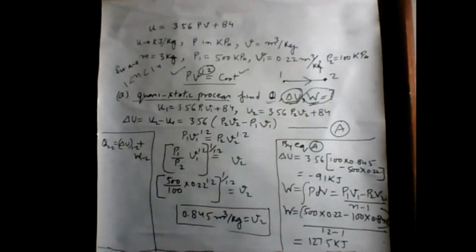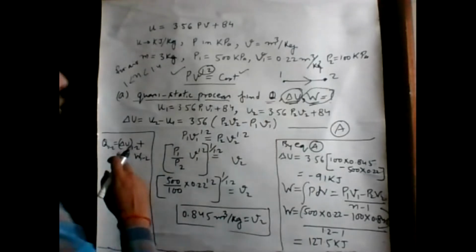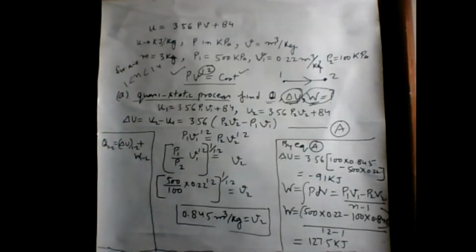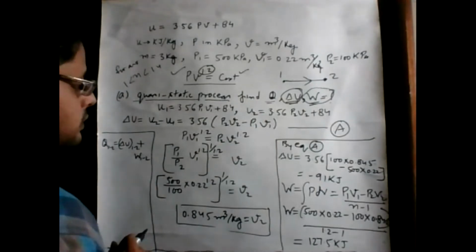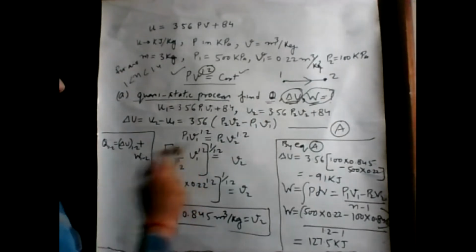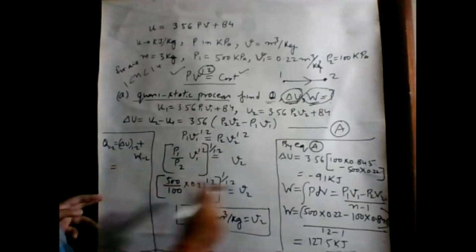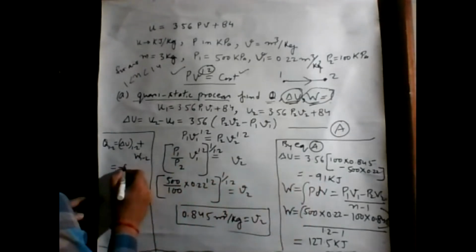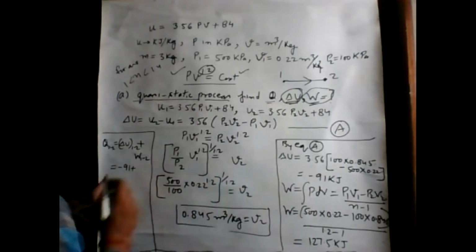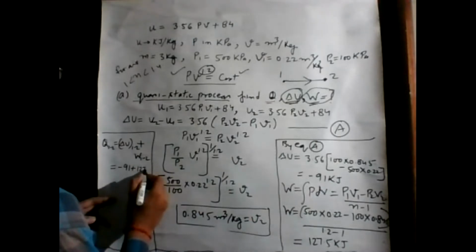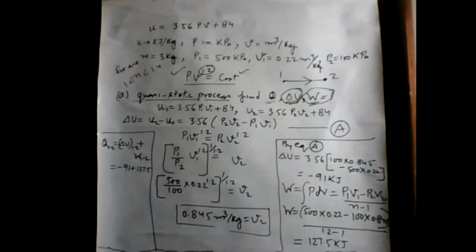We have already calculated the change in internal energy, delta U, which is minus 91, and W1 to 2, which is 127.5.